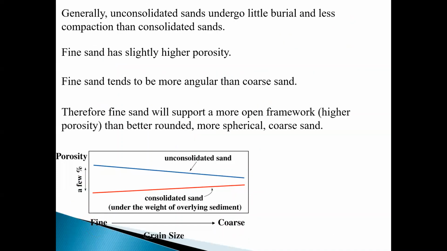So next one. Generally, unconsolidated sand undergoes little burial and less compaction than consolidated sand. Fine sand has slightly higher porosity, that is, fine unconsolidated. And fine sand tends to be more angular than coarse sand, as I have told you, and therefore fine sand will support a more open framework than better rounded, more spherical and coarse sand.